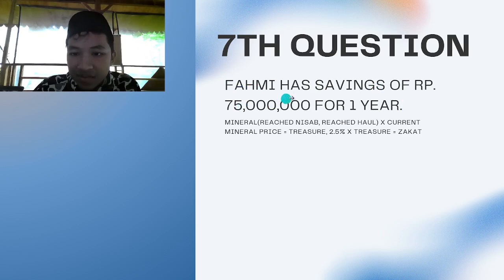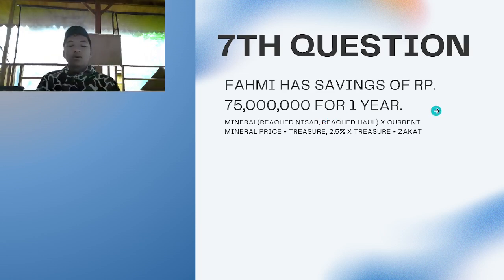Fahmi has savings of 75 million rupiah for 1 year. So, how do we search for the nisab of rupiah, which in the times of Rasulullah SAW hasn't been there? So we'll use silver. Silver is 50,000. So basically, we'll divide 75 million by 50,000, and we'll convert that into silver to see if it has reached nisab or not.